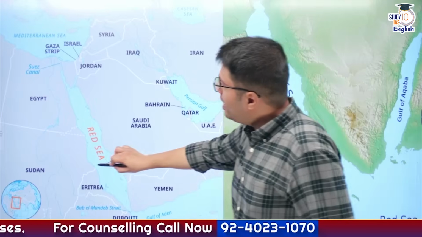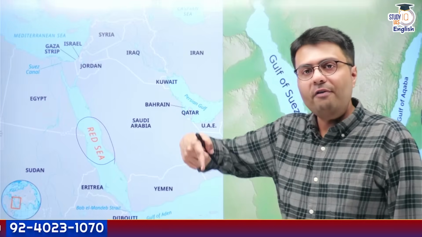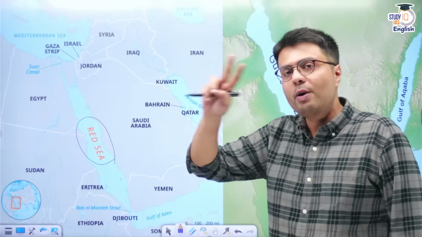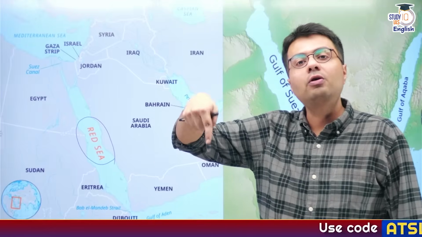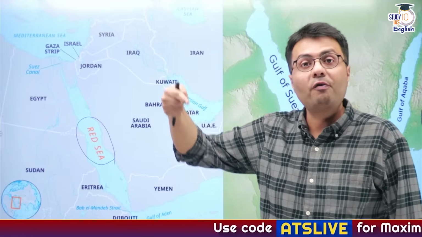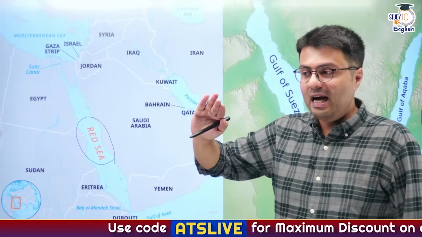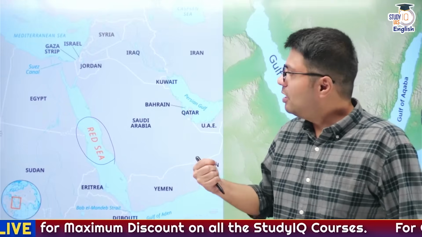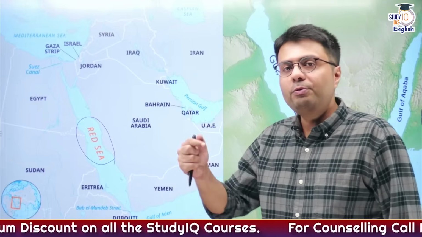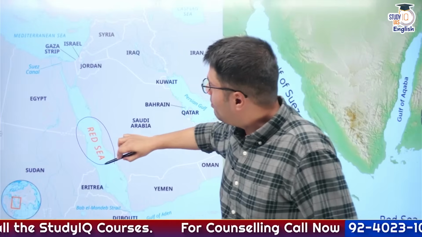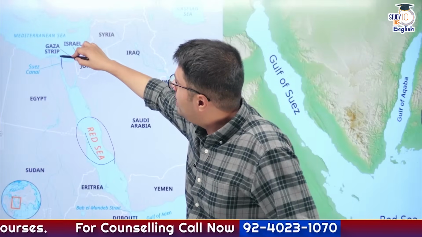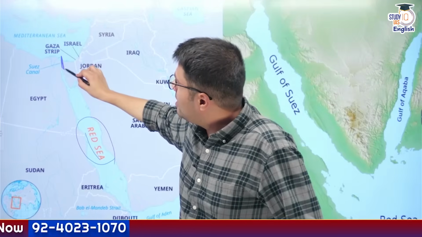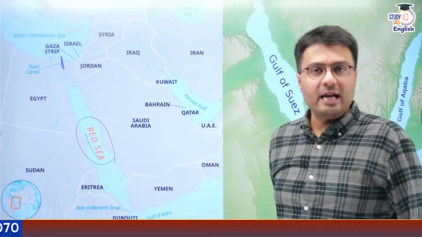Now, the significance of the Red Sea is quite important for countries like India. For example, if ships have to navigate to the Mediterranean, you have two ways. You can take a longer route through the south of Africa known as the Cape of Good Hope route, which you can understand is very time-consuming and a longer route. So the easier way for your ship to reach Mediterranean waters is to travel through the Red Sea and enter into the Suez Canal here, which is located very close to the Sinai Peninsula.